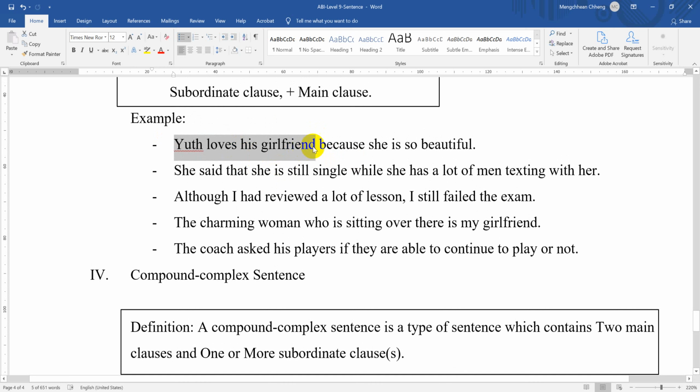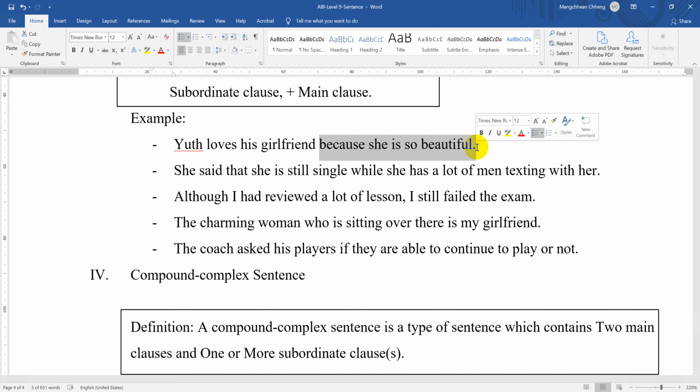So Jude loves his girlfriend makes a complete sentence by itself. But from because to beautiful here, it's a subordinate clause. Why? Because a subordinate clause contains a subject and predicate, but it cannot make a complete sentence. Because she is beautiful, how can you understand?